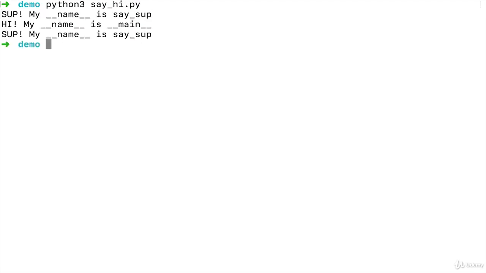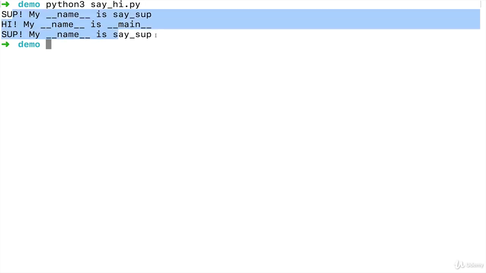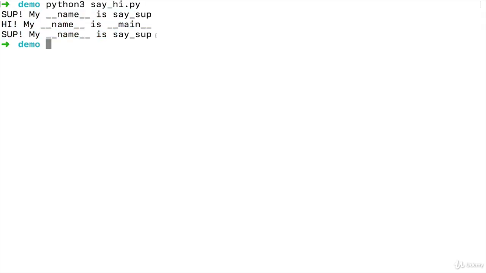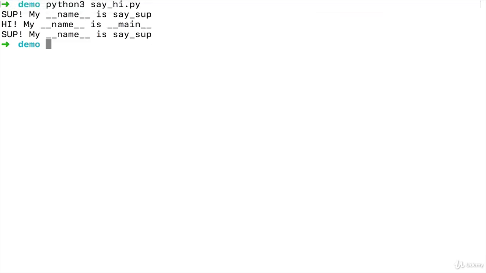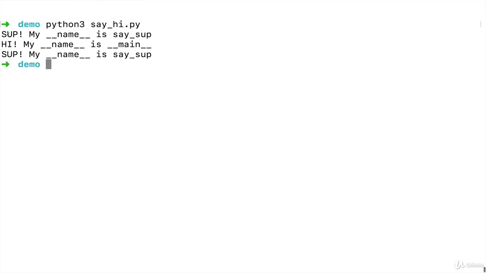Clear this out, and I run say hi, that's the file, hit enter. And would you look at that? It's kind of weird, right? We have three things showing up. So even though we only executed two functions, three things are showing up. And not only that, but the very first thing to run is sup. Sup, my name is saysup. Then hi, my name is main. And then sup, my name is saysup. Okay, I'm tired of saying sup.